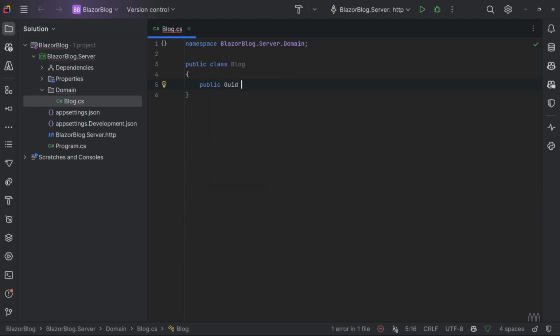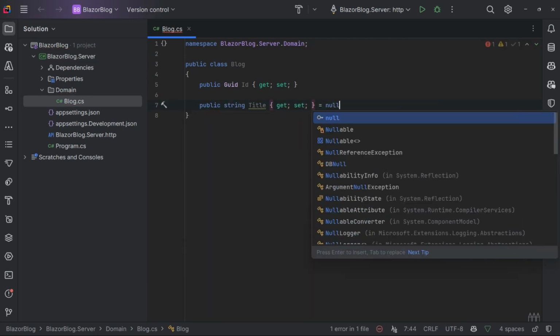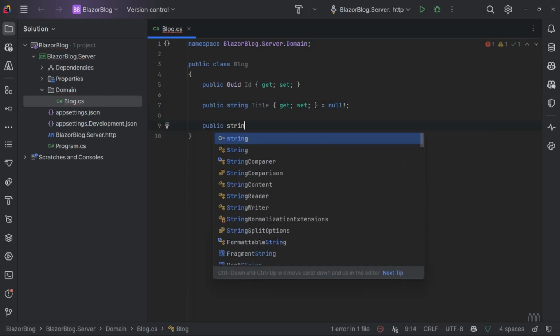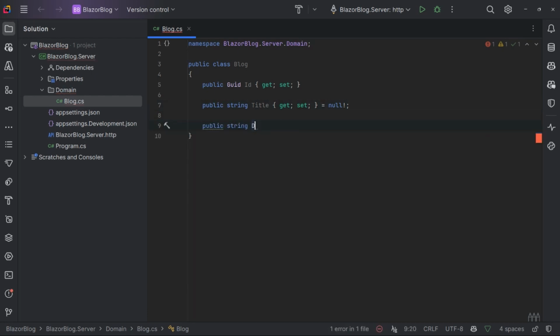So a blog will need an ID, which I'm going to make a GUID. I'm also going to give it some properties like a title, so we can show the user what it's called. And I'm also going to add a description so that we can tell the user a little bit about what the blog is about.